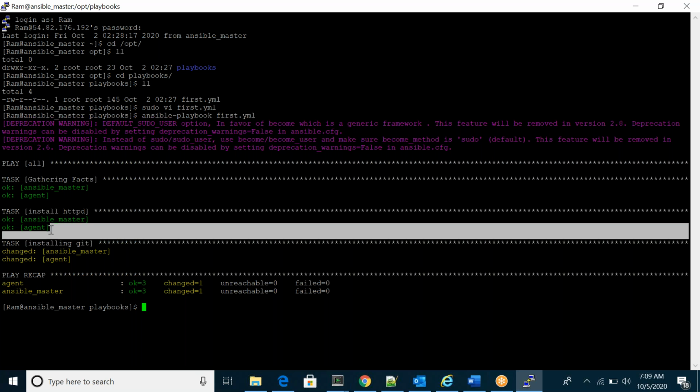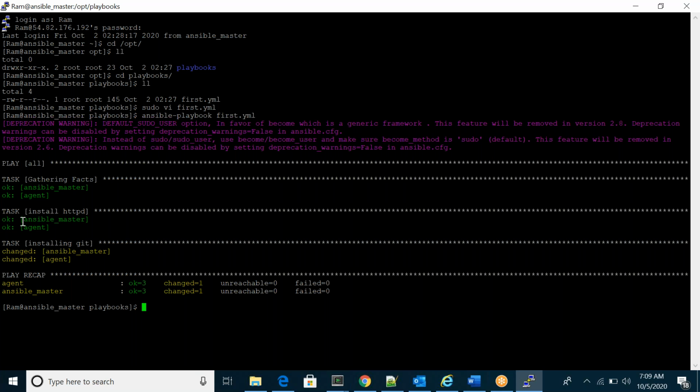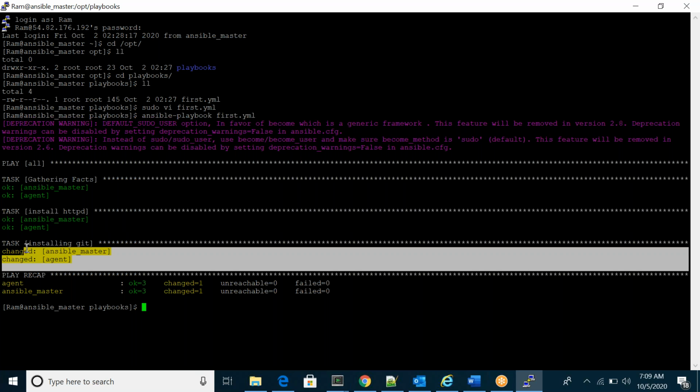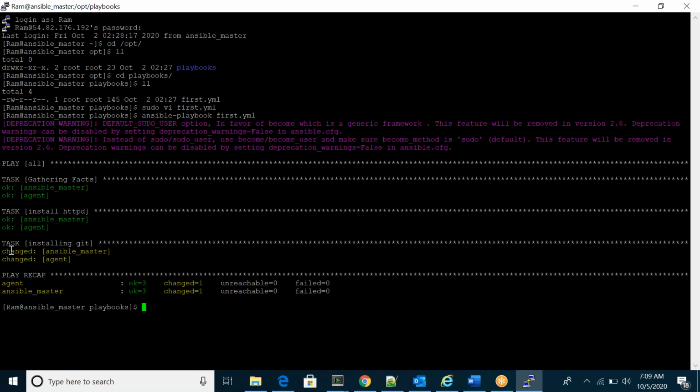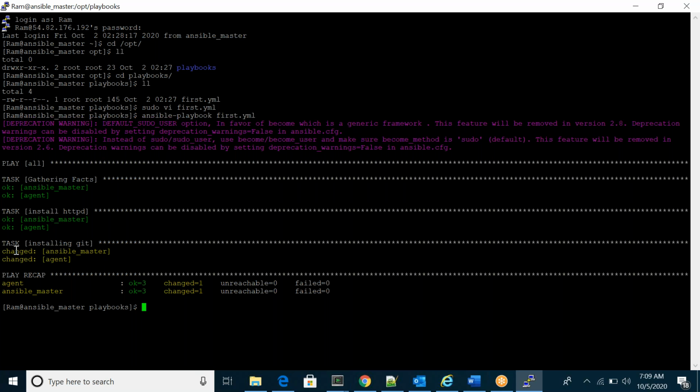You can see green color. Green color, okay, means it was already there. Maybe I already installed it. So in green color, okay, it's not changing. The state is not changing anything for this task. So here, installing Git. You can see yellow color changed, on master and agent. So both servers it changed.